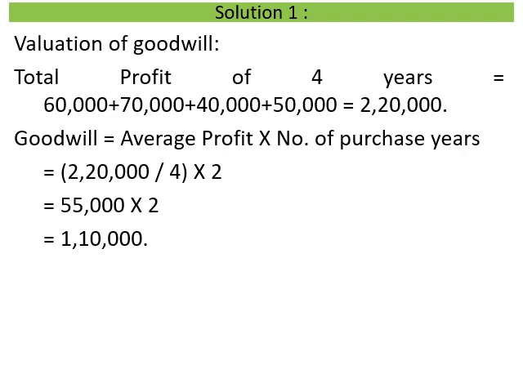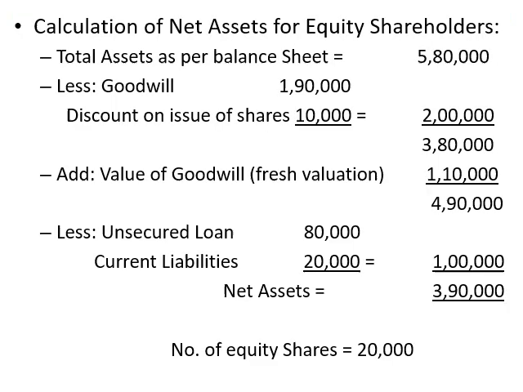Now if you look at the balance sheet, it was given 1,90,000, but after revaluation, after the valuation of goodwill, it has become 1,10,000. So there is a decline in the value of goodwill at the time of valuation of shares. Now, after valuation of goodwill, we are going for the next part, that is the valuation or calculation of net assets.